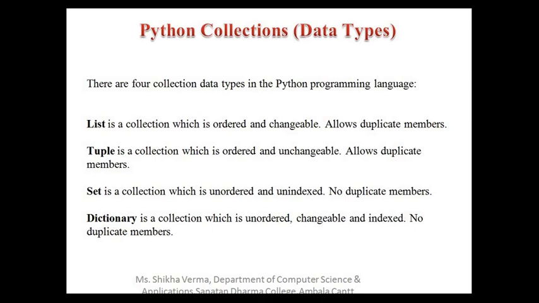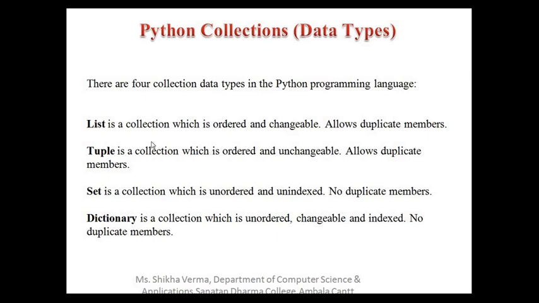These all are used to store values or collections of related data, but they all have different properties. First of all, list. What is a list? It is a collection which is ordered and changeable. That means a list comes in an ordered format and you can change elements of the list. It allows duplicate members also.